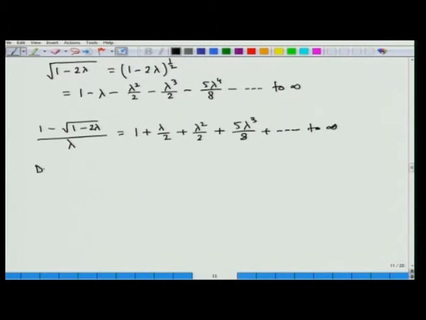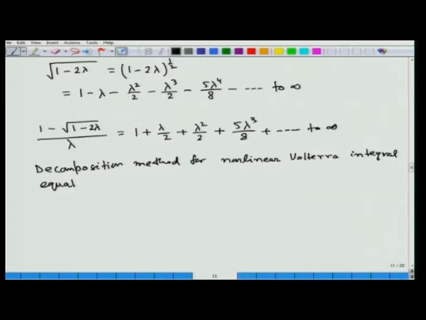So, in that case, the decomposition method for nonlinear Volterra integral equations, we have only one difference, that is with the evaluation of the iterates.